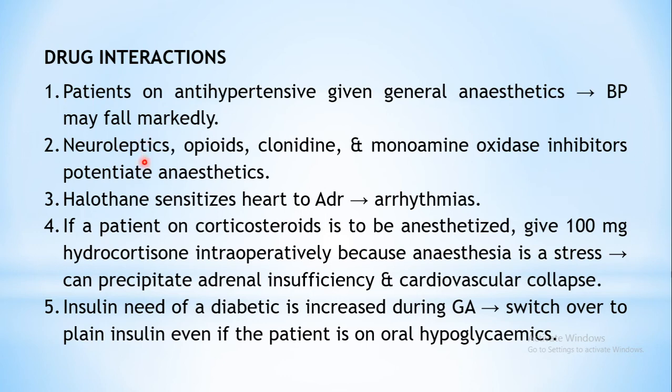Then neuroleptics, drugs like neuroleptics, these are antipsychotic drugs used for treatment of psychological conditions, or opioids, or clonidine. Okay, or monoamine oxidase inhibitors, MAO inhibitors, when these are combined with anesthetics, these drugs can potentiate the anesthetic action. That is, more profound anesthesia will be produced, okay, when these are combined. So you need to lower the doses of anesthetics, okay, because their DRCs are already steeper, we have seen, okay, some of the agents which are potent.